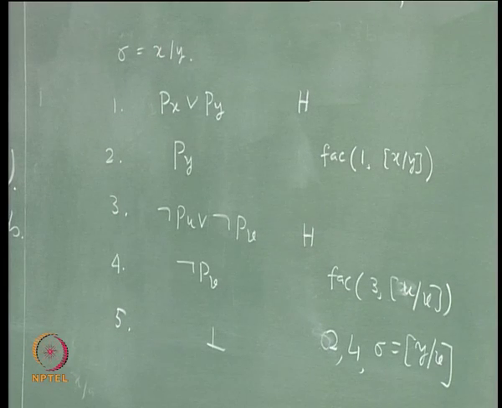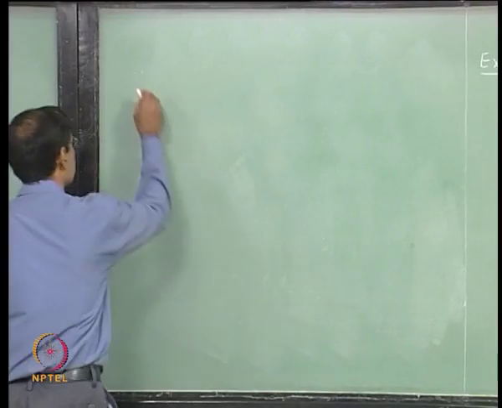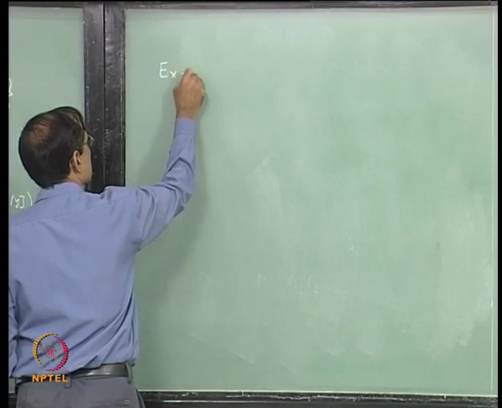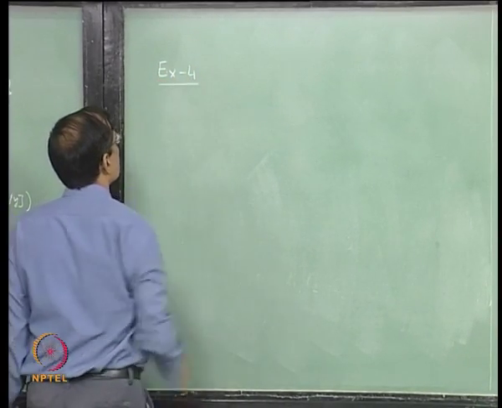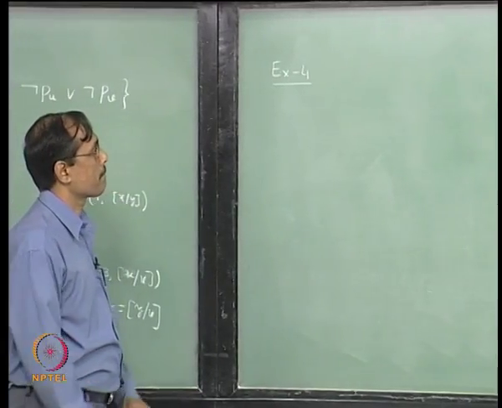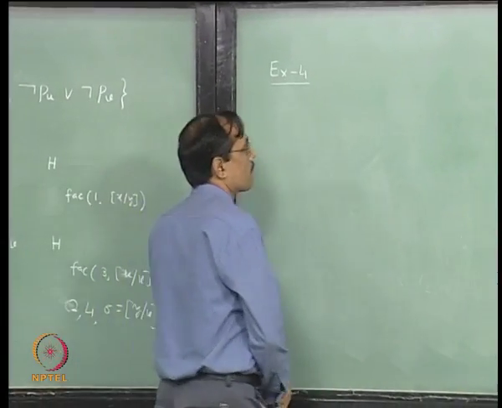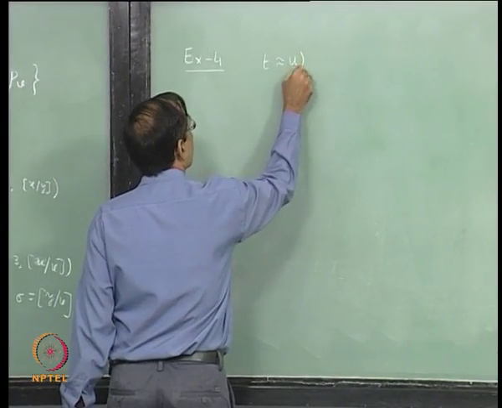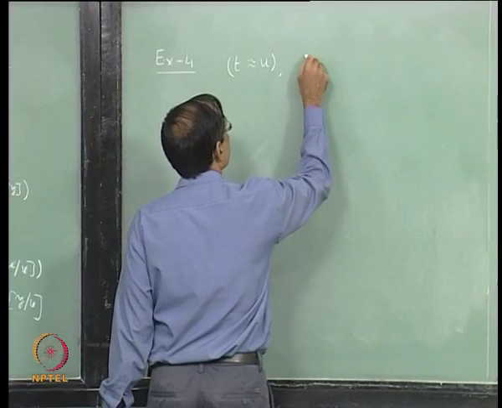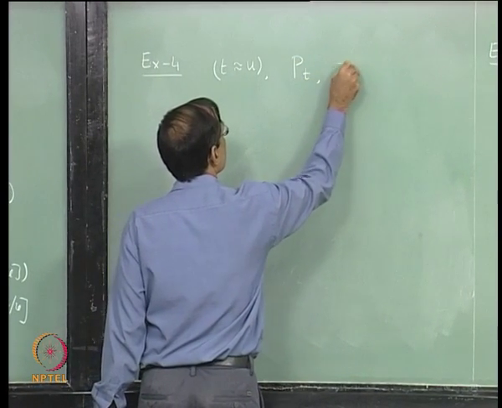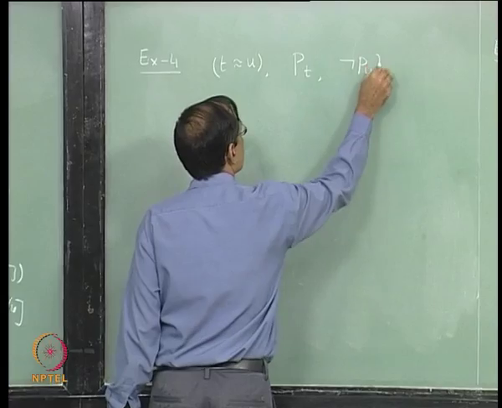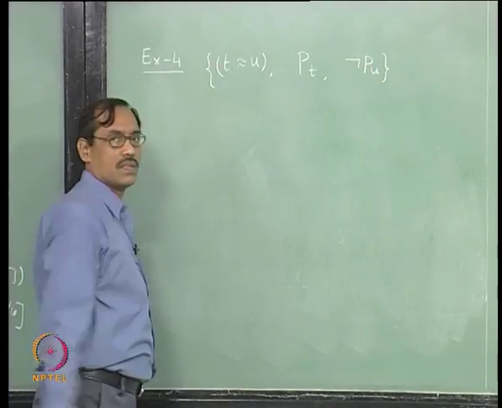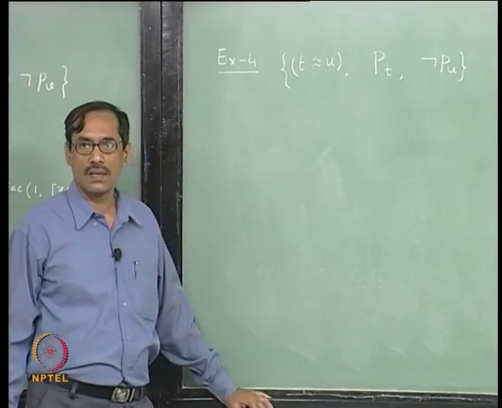So along with taking resolvents, we should have factors. That is what it says. Let us see one more example. What about this clause set? It is unsatisfiable.